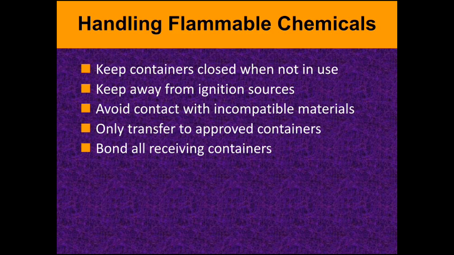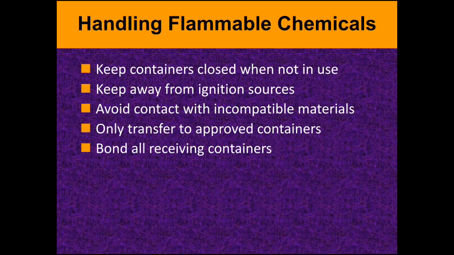Avoid contact with incompatible materials, like we discussed the cyanides and other different types of incompatible materials. You have to avoid the contact with them, and only transfer to approved containers. So first we have to check how the chemical will react with the plastic container or any steel container, how it will react with the material in which we are going to store. So that should be taken care of. That property of the chemical should be known properly, and then it should be stored, whether you have to store in a glass, a metal container, or a plastic container. All these things should be properly maintained.